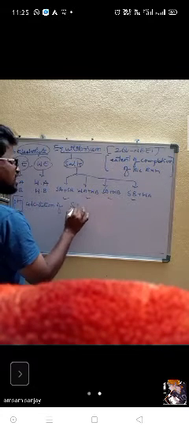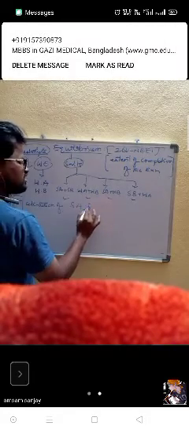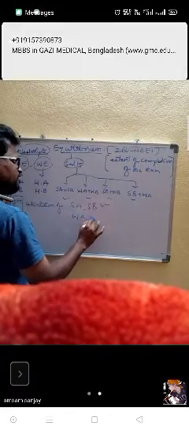See, this pH: how to calculate pH? pH calculation for strong acids, strong bases, how to calculate. For weak acids and weak bases, how to calculate.